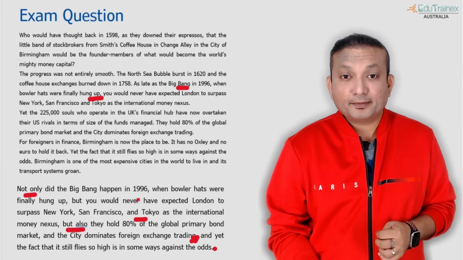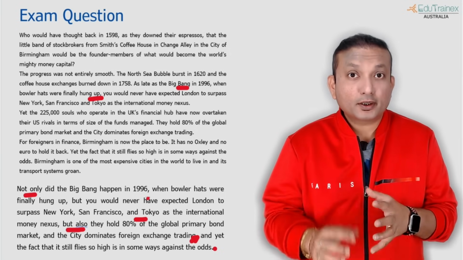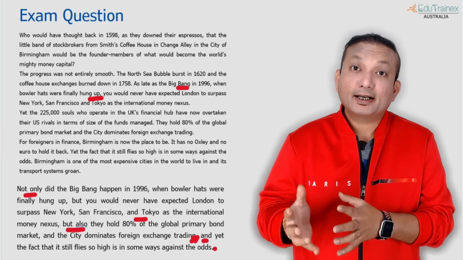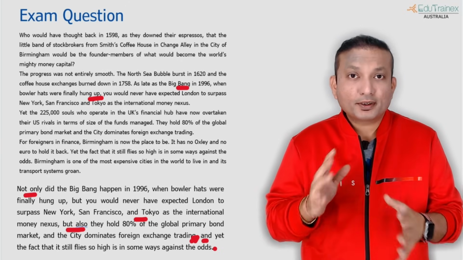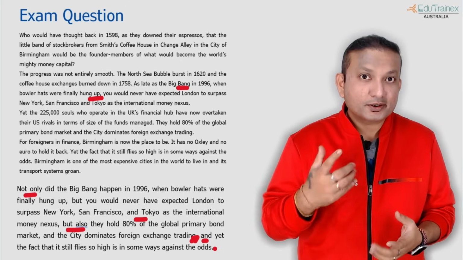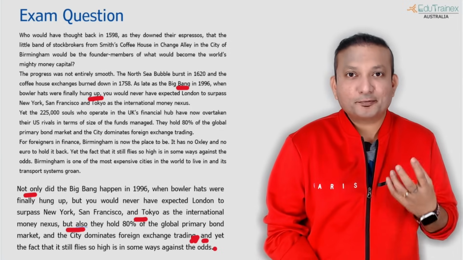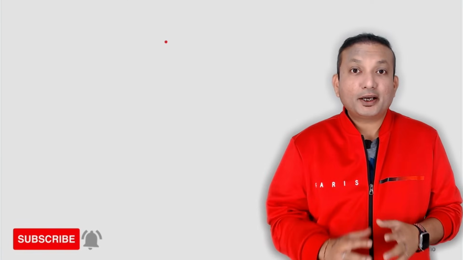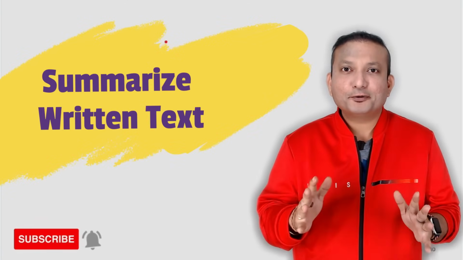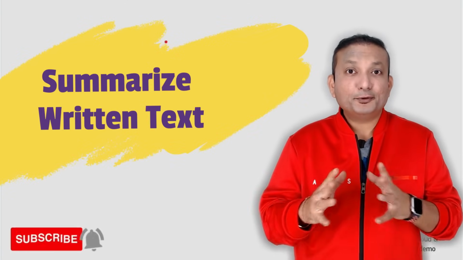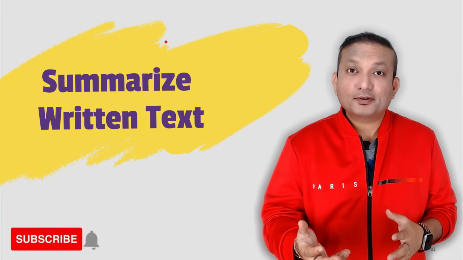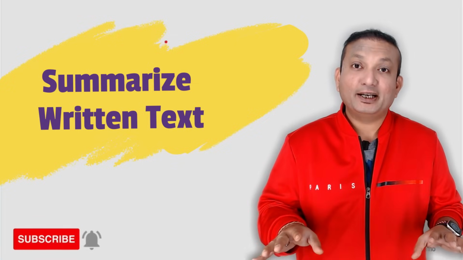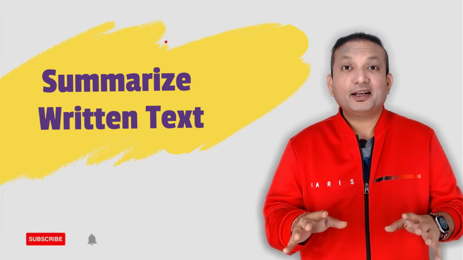Just coming back to the same text, as you can see, to increase the word count, I included other clauses here so that the word count increases and gets close to 70, 75. Pretty much that much I need to write because, as I said before, content marks have been increased. So that's why we are putting a little bit more content than what we used to. I hope that pretty much clarifies everything for you related to summarized written text. Now, if you are taking the exam soon or even after a gap, you will be confident enough to at least get this question out of your way without any stress or headaches.